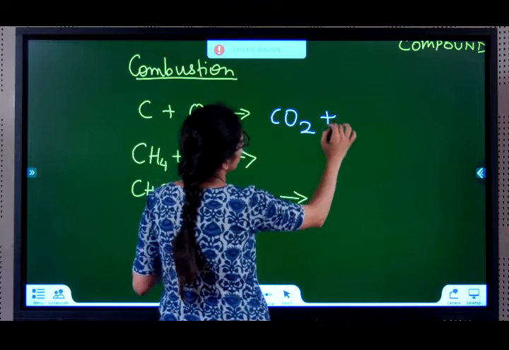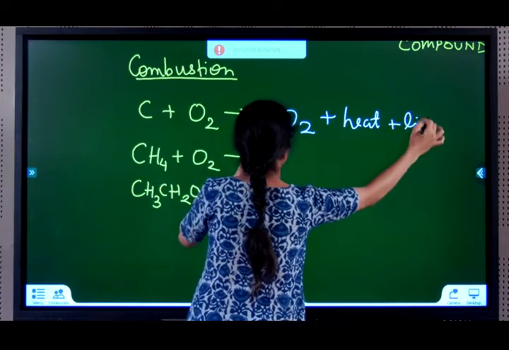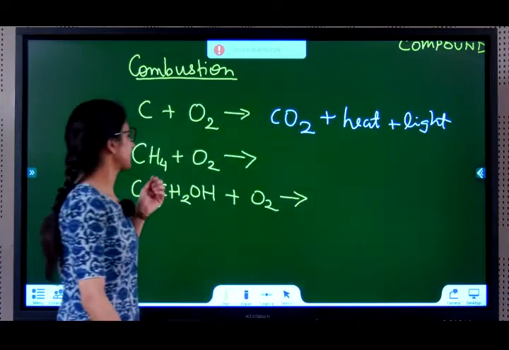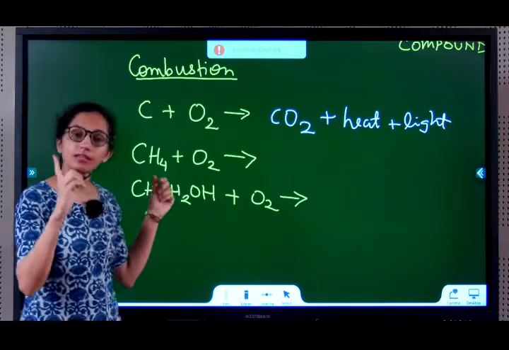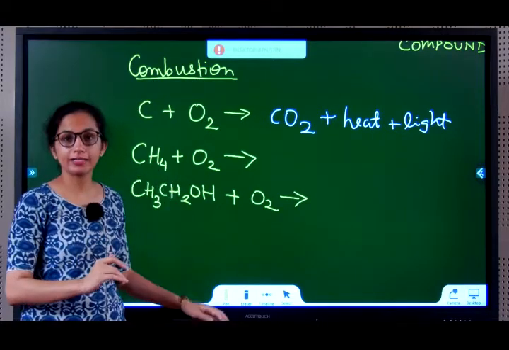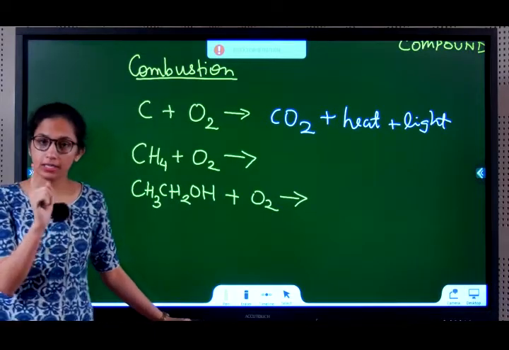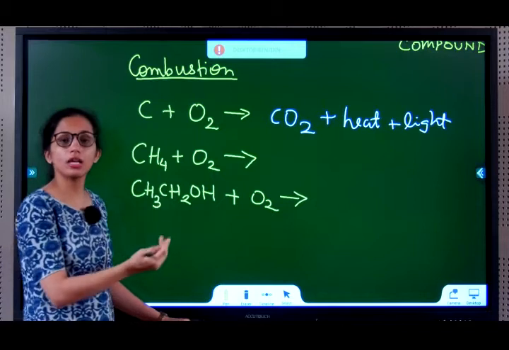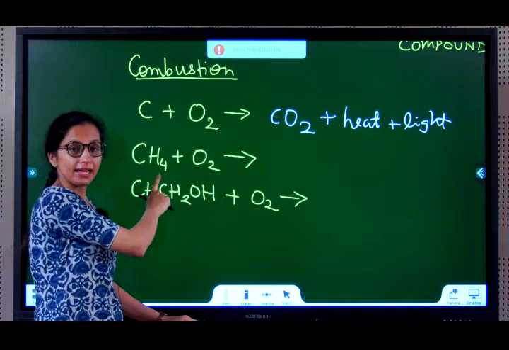Along with that, heat and light. Next, CH4. What is CH4? C, single carbon, 4 H's are combined with it. So, everyone satisfied? Methane. Meth for root word 1 carbon and ane because all are single bonds. It belongs to the alkane series.